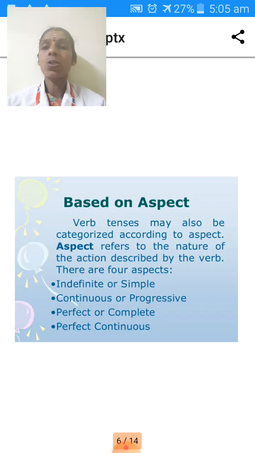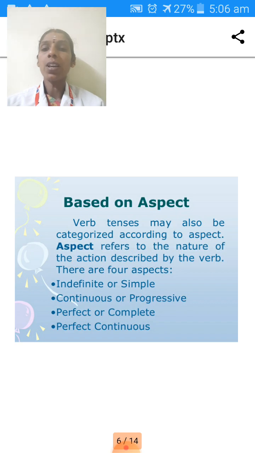Next, based on aspect, each tense has four categories: simple, continuous, perfect and perfect continuous. This is the base. Verb tenses may also be categorized according to aspects. Aspects refer to the nature of the action described by the verb.